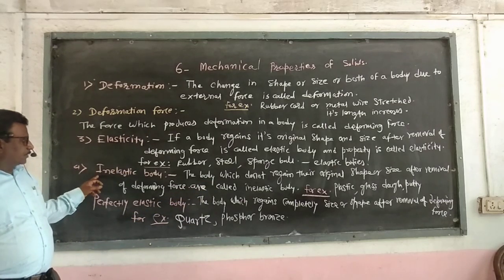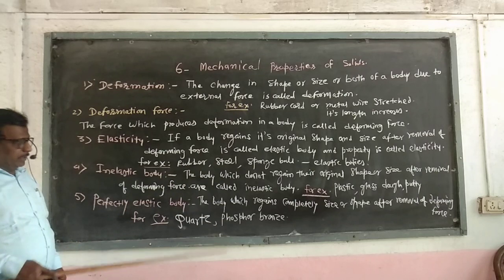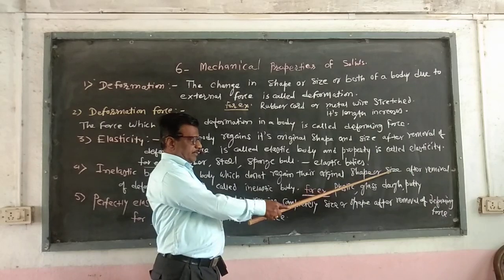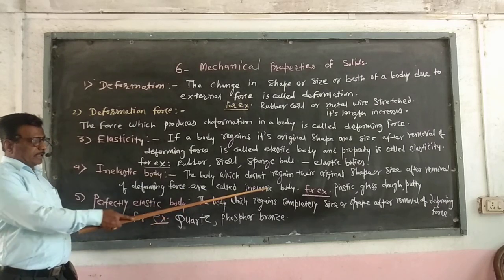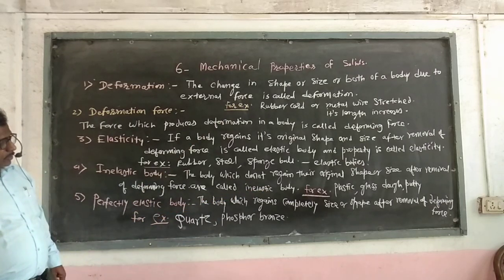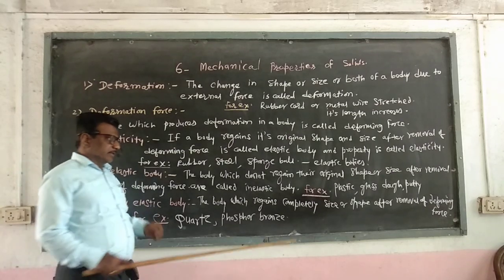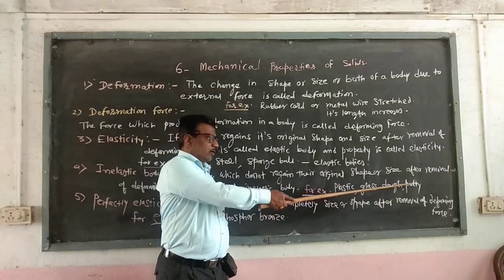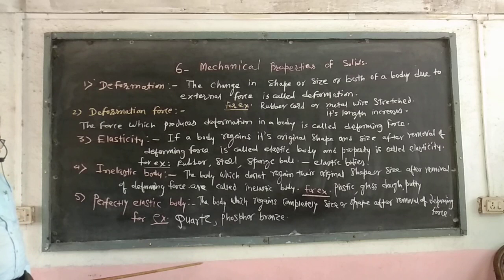Now the opposite of that is called an inelastic body. What does inelastic body mean? The bodies which do not regain their original shape or size after removal of the deforming force are called inelastic bodies. They do not regain their original size and shape. For example, plastic or plasticine, glass, dough or putty. These are some examples of inelastic bodies.